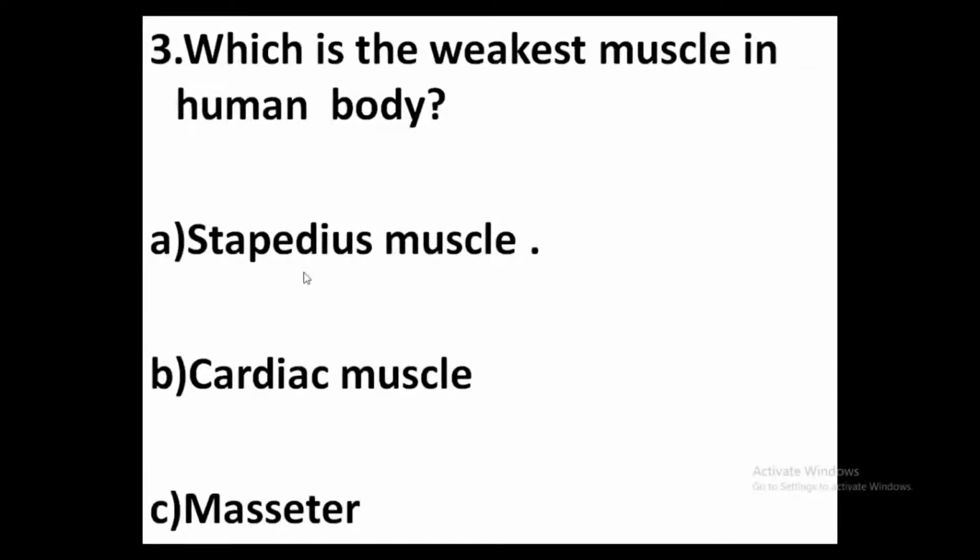Third one, which is the weakest muscle in the human body? Option A, stapedius muscle. Option B, cardiac muscle. Option C, masseter. Answer, option A, stapedius muscle. Stapedius is the smallest skeletal muscle which is present in the human body and it's about 1 millimeter in length. And its purpose is to stabilize the smallest bone in the body, that is stapes.